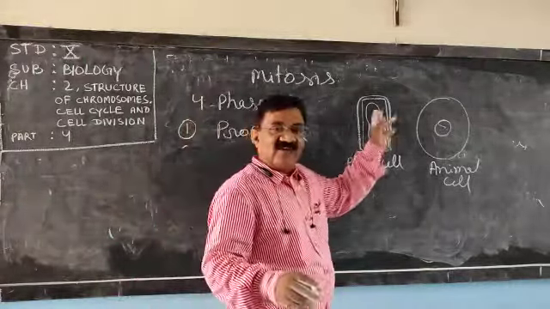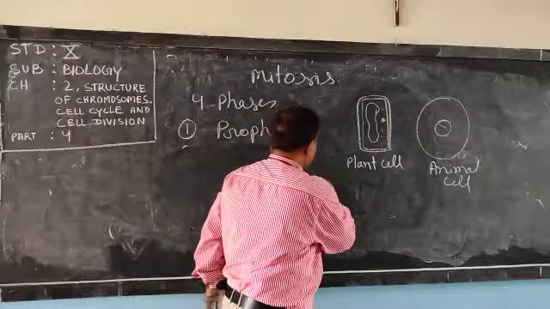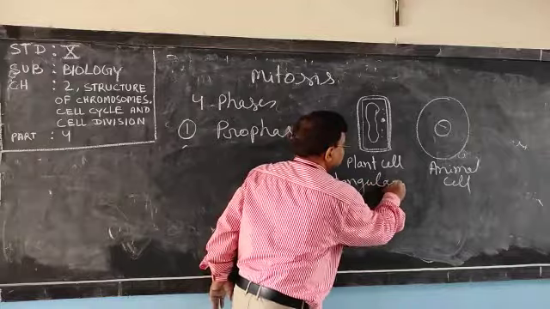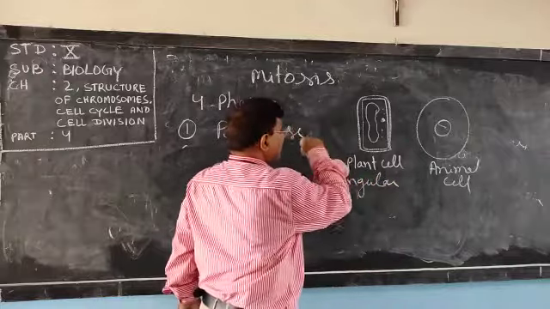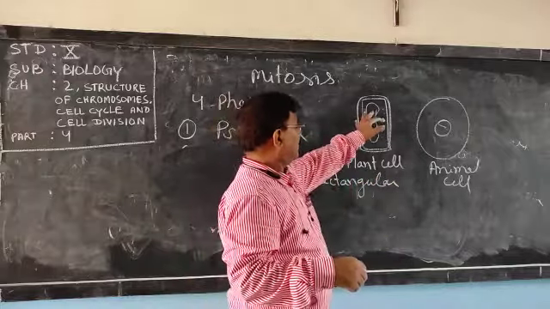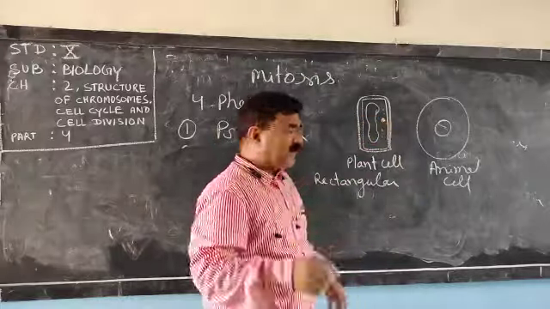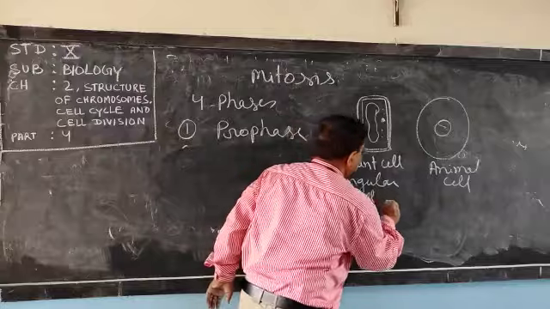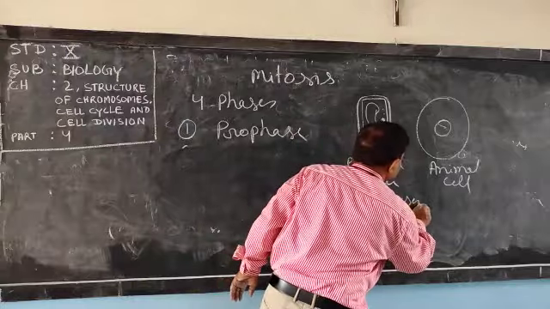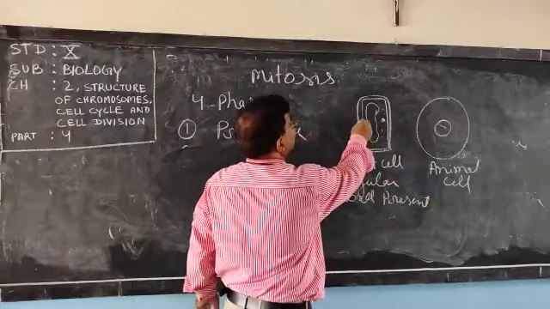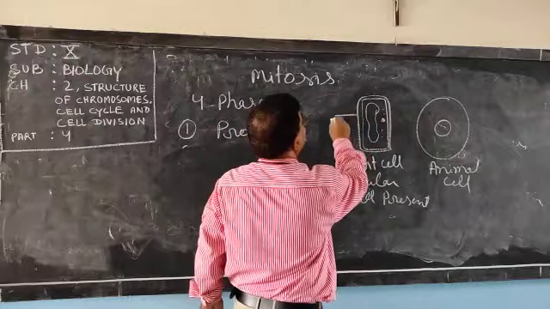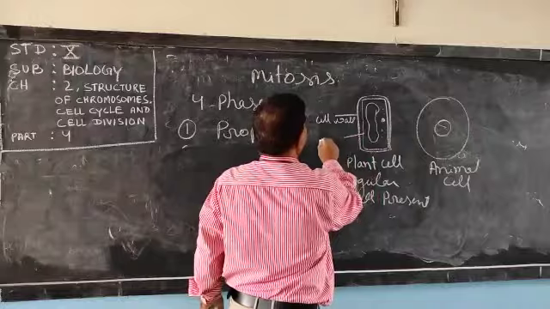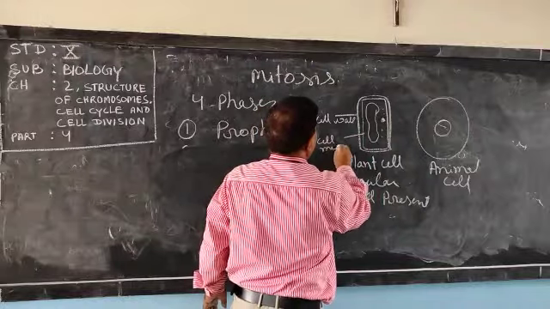Plant cell is rectangular in shape. Second thing, in plant cell, you can see here two membranes are there. Cell wall is present. See here, this is the cell wall and this is cell membrane.